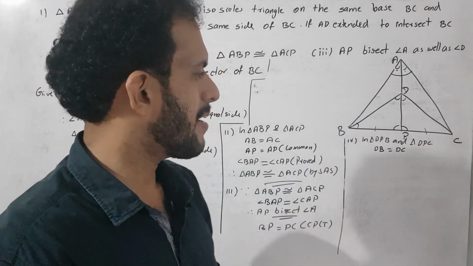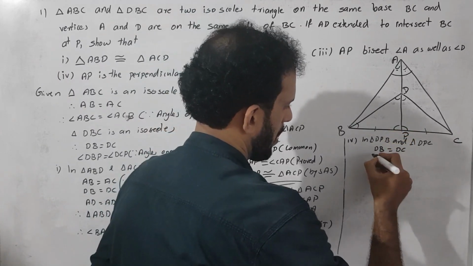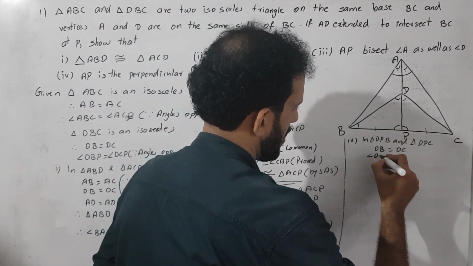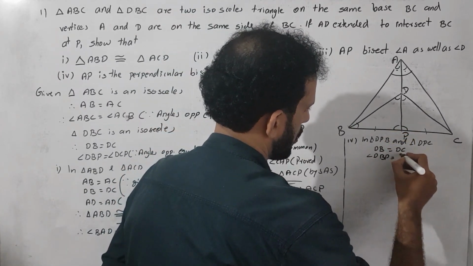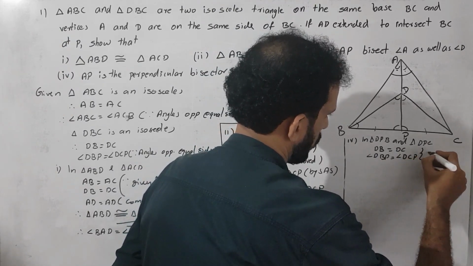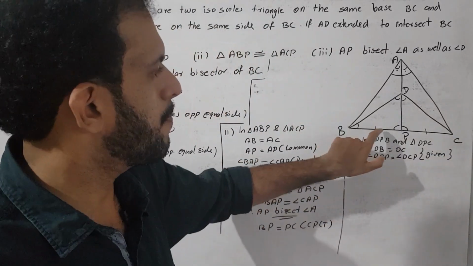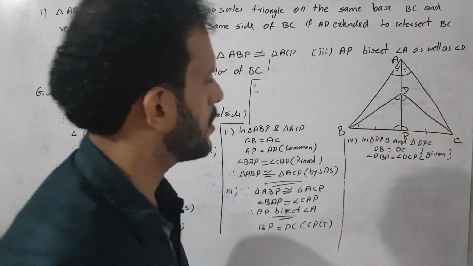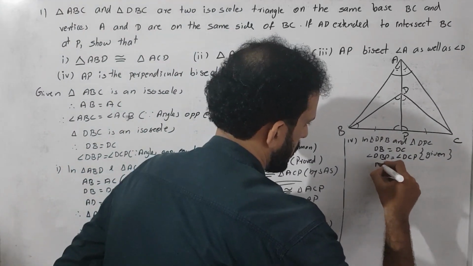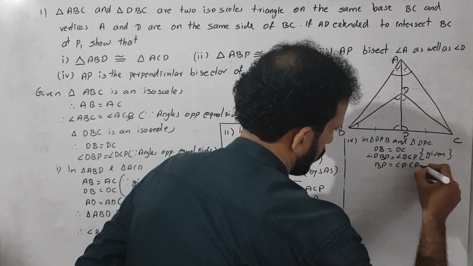Because this triangle is an isosceles triangle, so angles opposite to equal sides, angle DBP is equal to angle DCP. What is the reason for both? Both are given. And here BP is equal to CP. What is the reason? Proved.